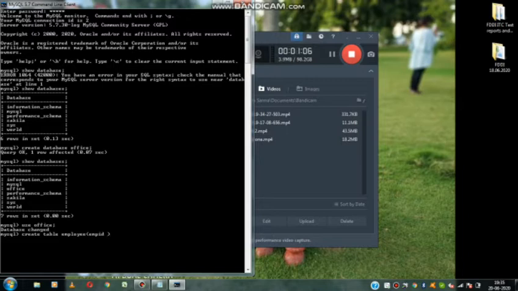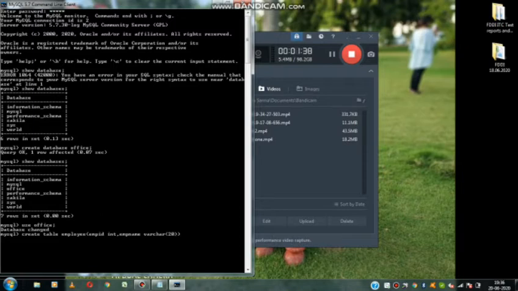In Java we represent data types, and in the same way SQL also has data types. The data type I am using is integer. So employee ID I am giving as an integer, comma. Next, employee name. In Java the name would be represented as a string, but in SQL we have to represent it as varchar.